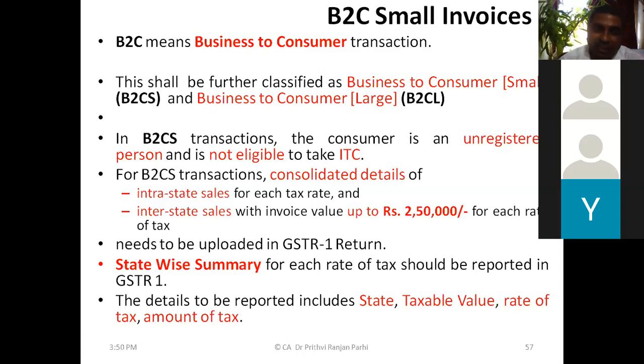And what kind of details are required? The state, taxable value, rate of tax, amount of tax. All these things in a consolidated manner needs to be uploaded in GSTR 1. Uploading part we'll be learning later on, but right now you have to understand one thing is B2C invoices. Here we'll remember that they are the small invoices up to value of rupees 2,50,000.